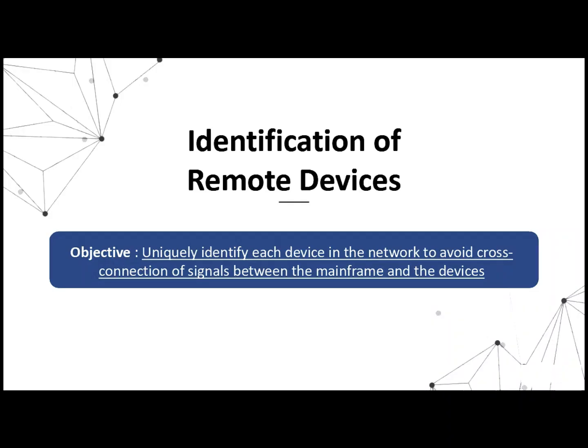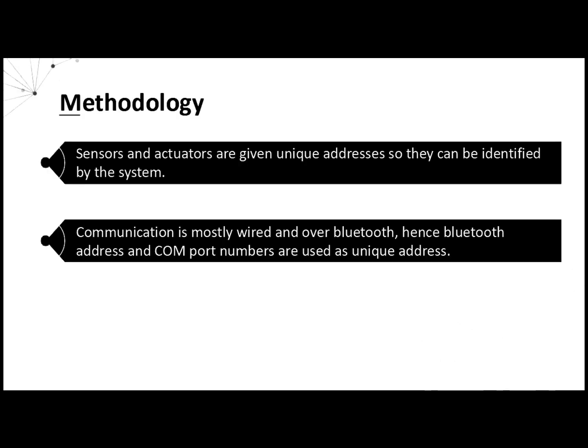Identification of remote devices. A smart home will have multiple number of devices in the network, so identification of each device is necessary to avoid cross-connection of signals. The methodology goes as follows. Sensors and actuators are given unique addresses so they can be identified by the system. Communication is mostly wireless and over Bluetooth. Hence, Bluetooth address and COM port numbers are used as unique addresses.